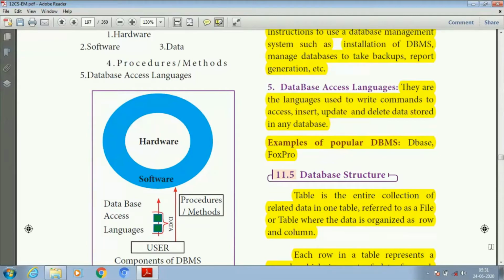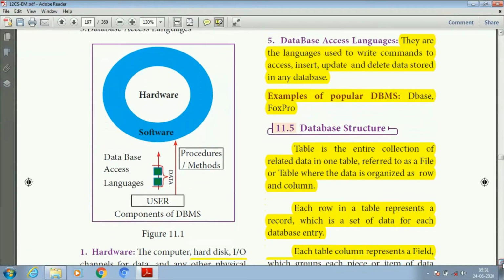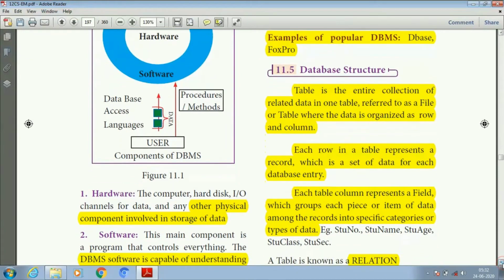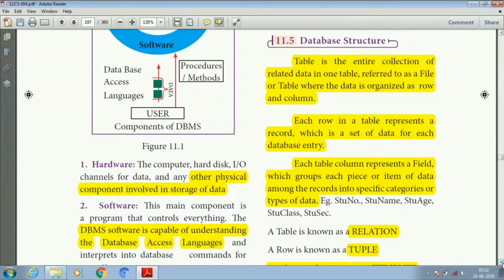Next one is database structure. So what is in the database structure? Already we learned the database is not directly stored in a file. It is stored in the form of a table. Here a table is the entire collection of related data. Each row in the table represents a record, which is a set of data for each database entry. And a column is represented as a field, which groups each piece or item of data among records into specific categories or types of data.